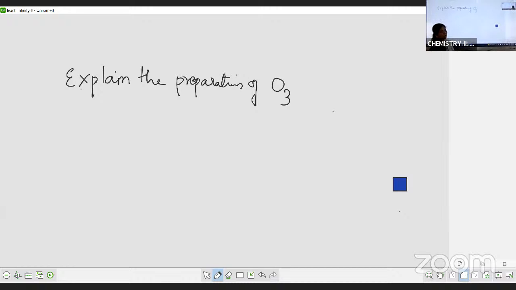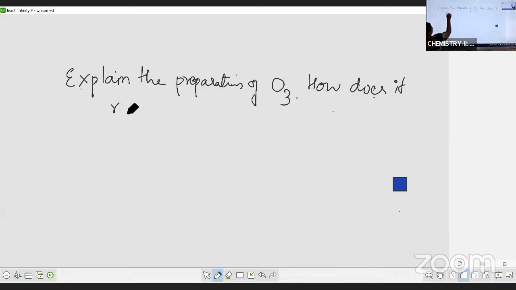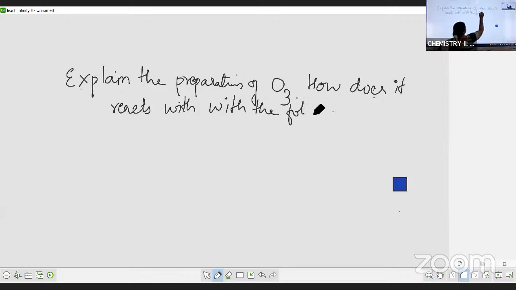Explain the preparation of ozone, O3, and how does it react with the following? That is, what are the various chemicals with which ozone is going to react?